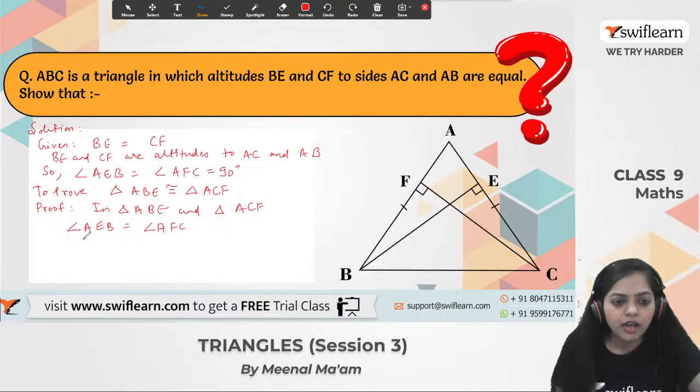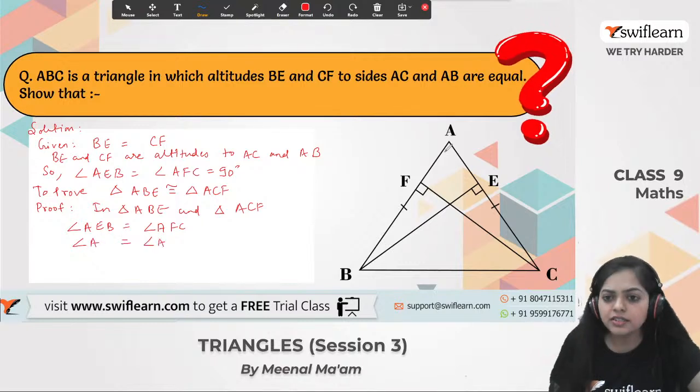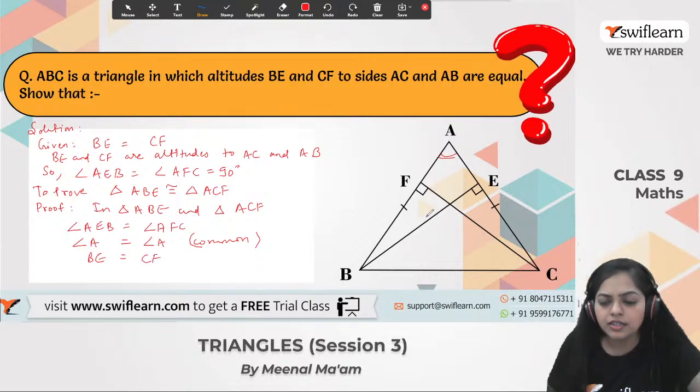Here also angle A is equal to angle A, because this angle is common in these two triangles. And also side BE is equal to side CF.